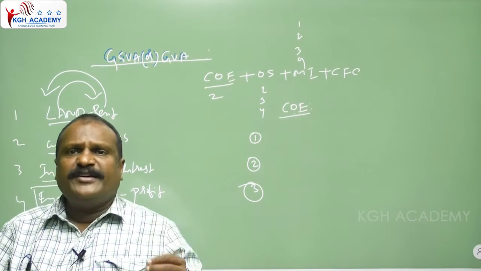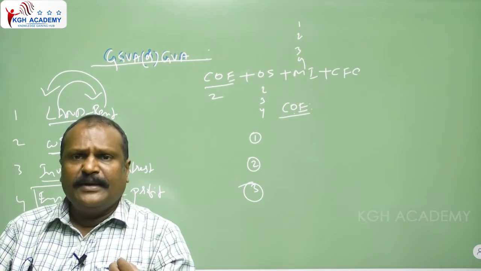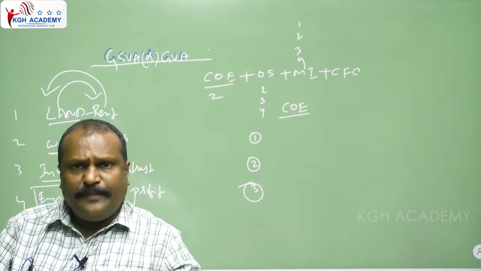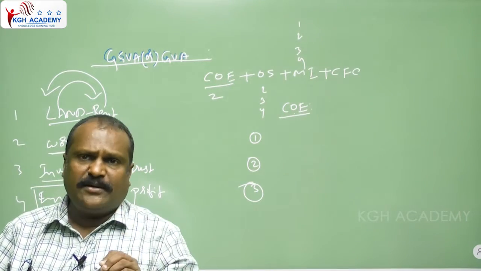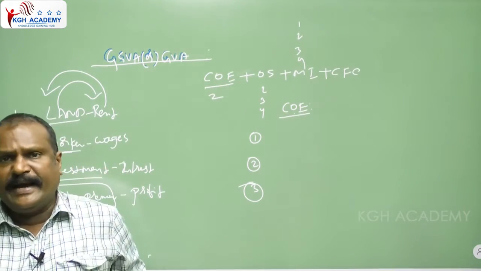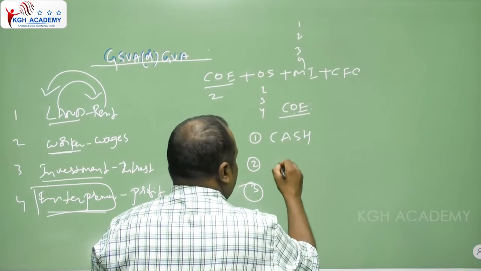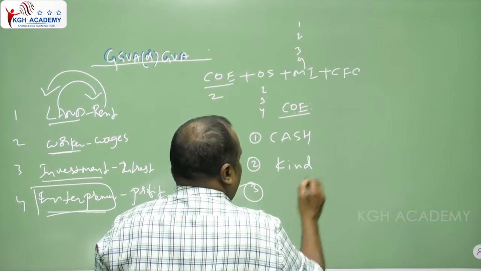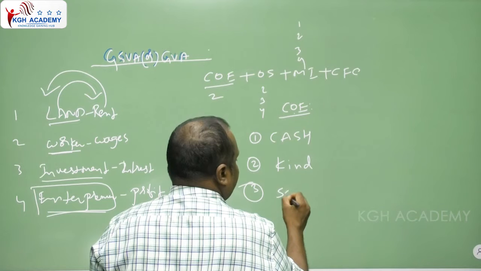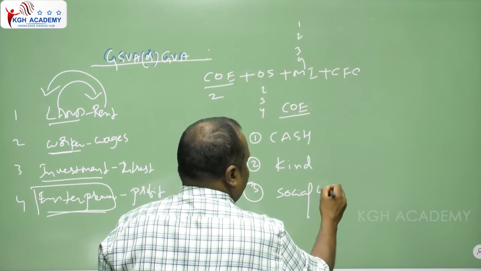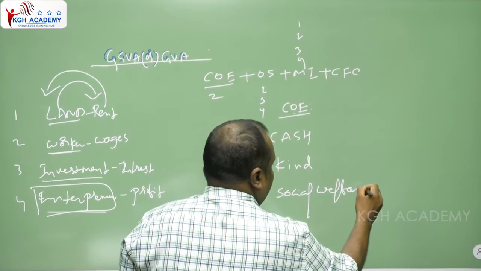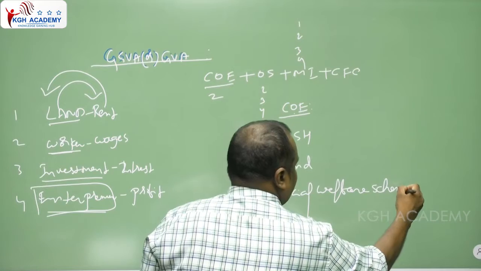When the employee provides his service, he gets a salary. The salary is paid by the company or the government in the form of cash, kind, and social welfare schemes.